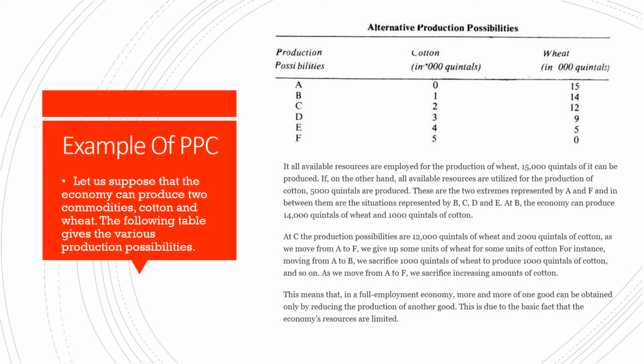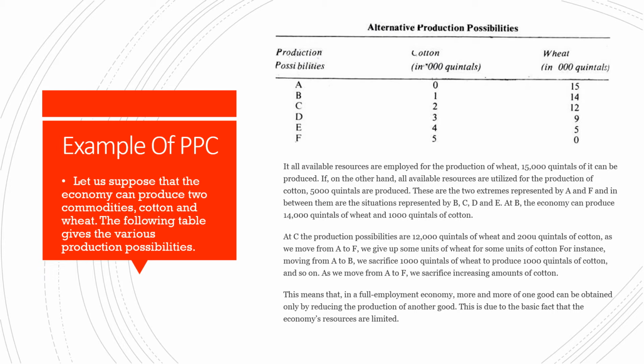Let's learn PPC with the help of a numerical example. Let us suppose that the economy can produce two commodities, that is cotton and wheat. The following table gives the various production possibilities. Here in the numerical, production possibilities are shown from point A to F. Cotton and wheat are shown in 1000 quintals. If all available resources are employed for the production of wheat, 15,000 quintals of it can be produced. If, on the other hand, all available resources are utilized for the production of cotton, 5,000 quintals are produced.